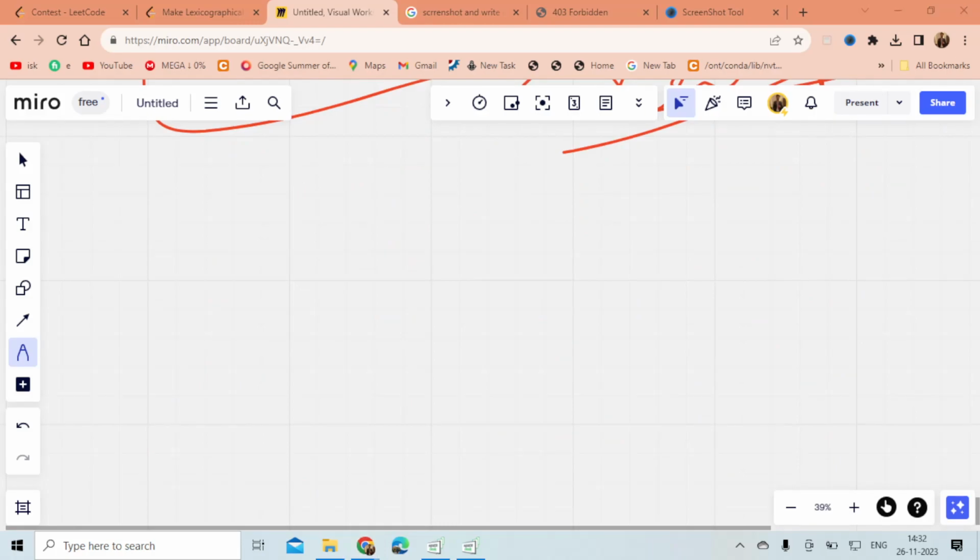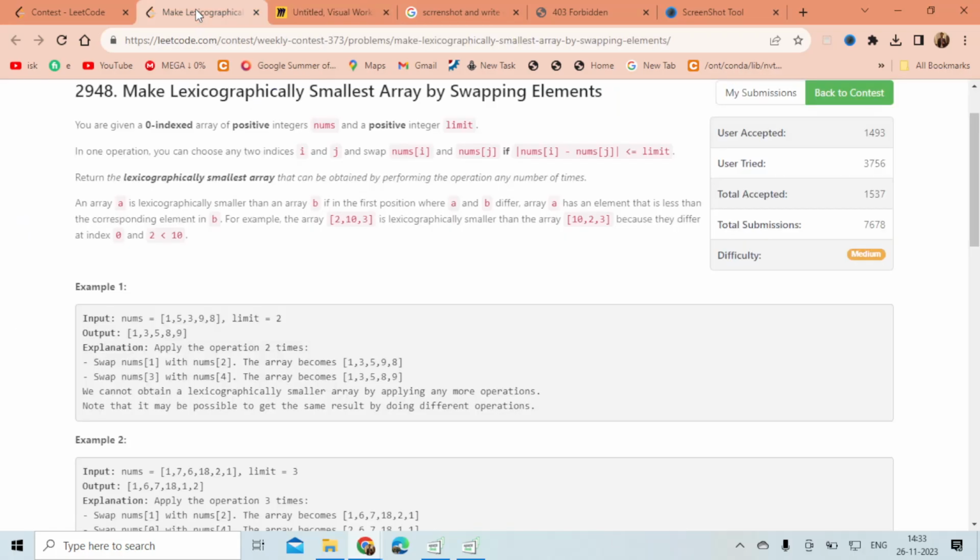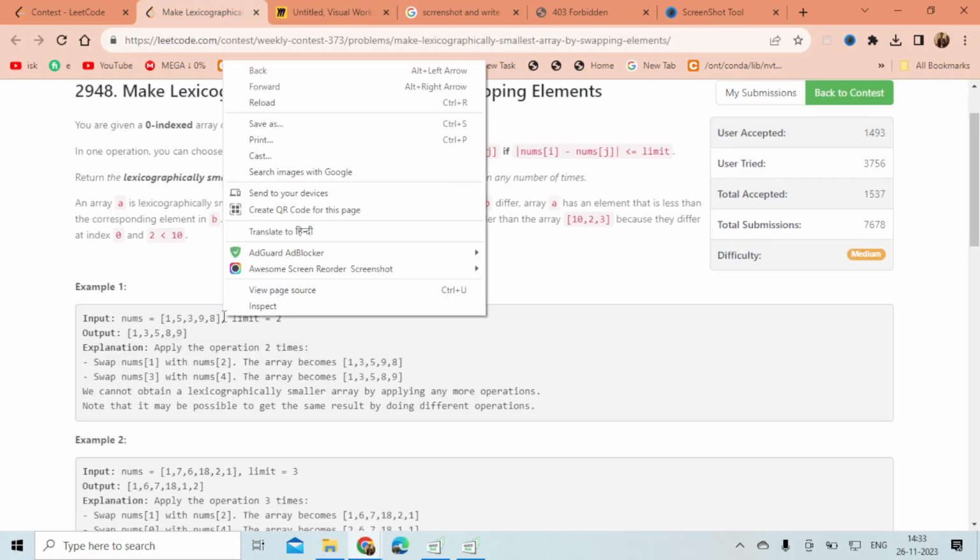Now here is the one condition that arises in this question: nums of i minus nums of j less than or equal to limit. What does this mean? Let's take an example. I will explain it to you with an example.